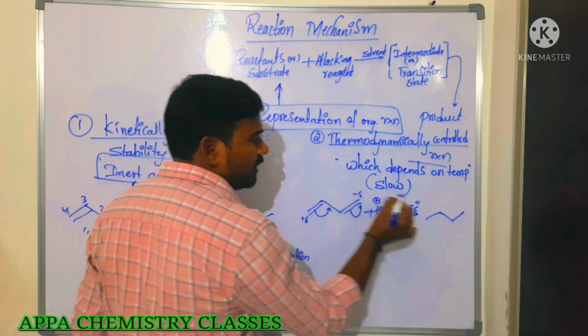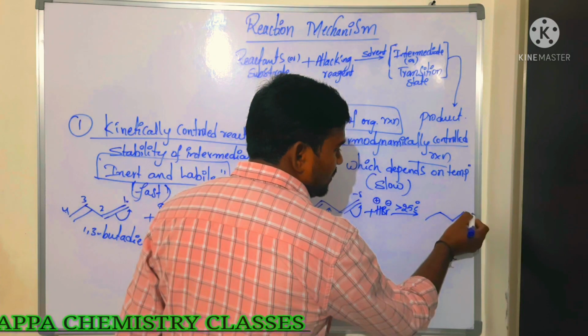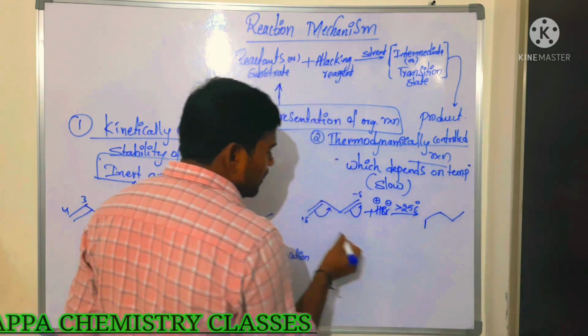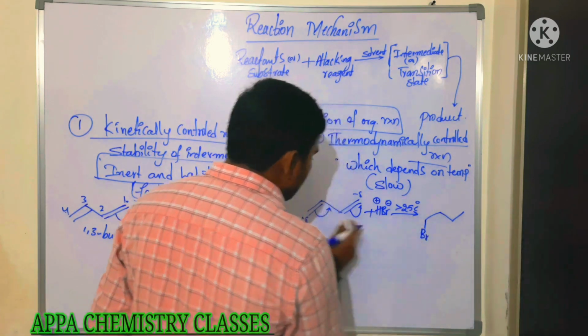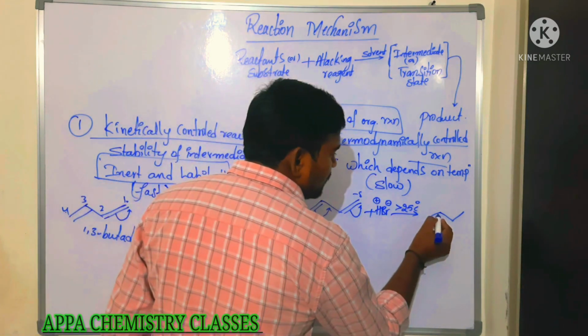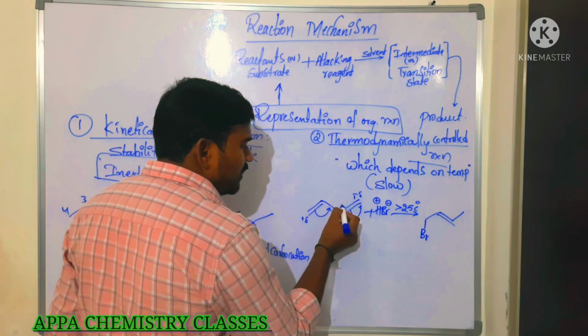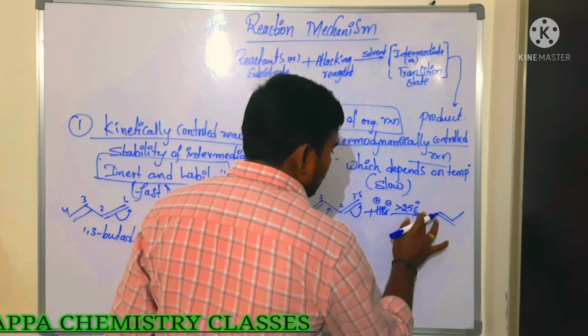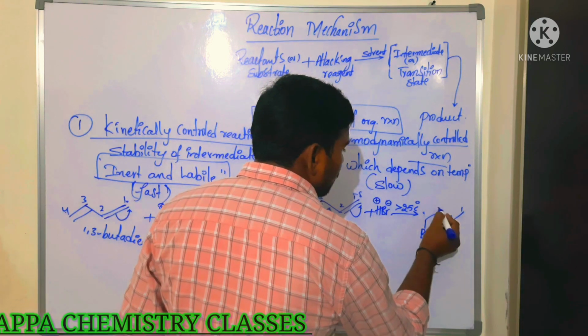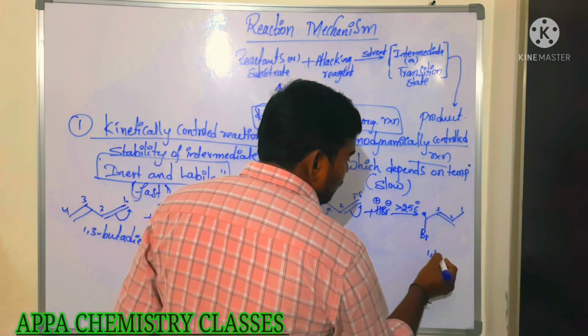The negatively charged one will be attracted by this hydrogen. It becomes CH3. The positively charged one is attracted by this Br minus. So here in between, this single bond becomes a double bond. So which type of addition is it? 1, 2, 3, 4. So it is 1,4 addition.